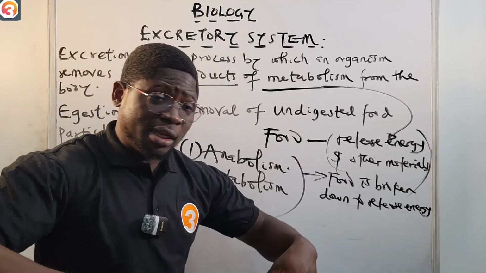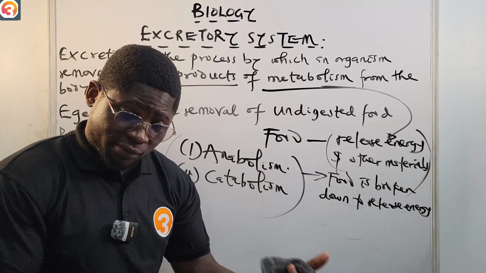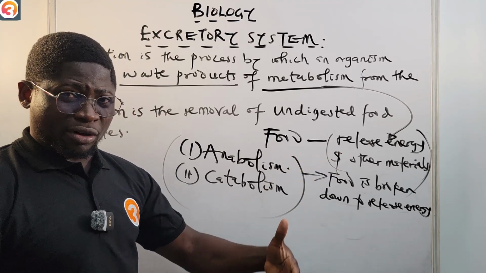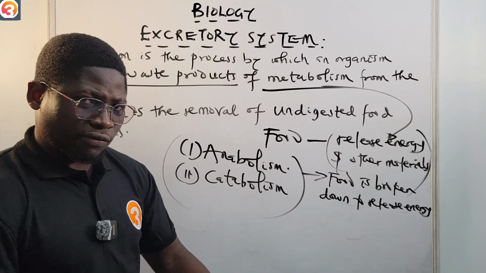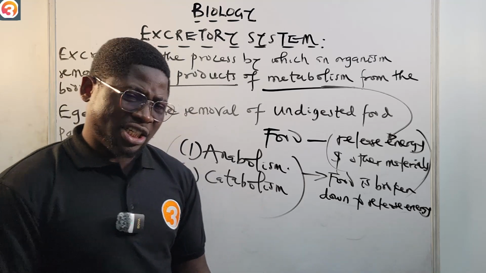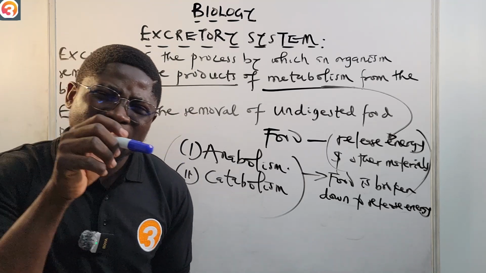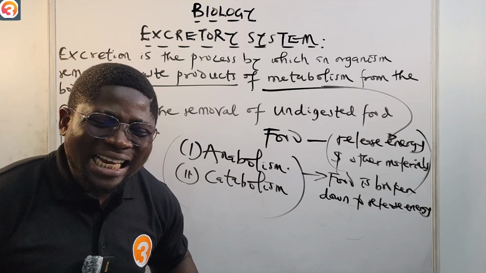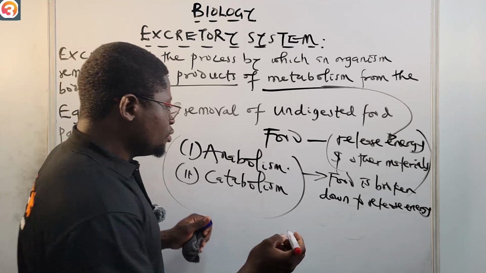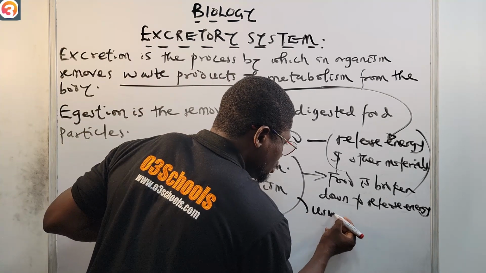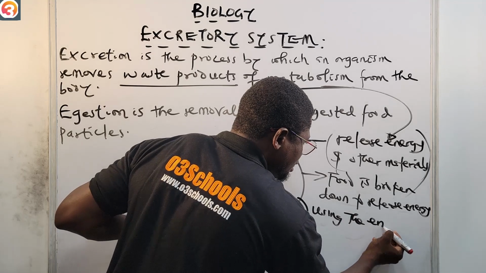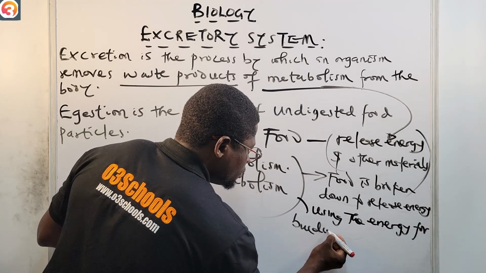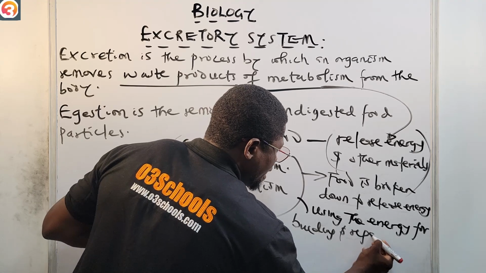For example, when food is digested, that's breakdown of food to release energy. Now, the other process is the use of that energy that has been released for building and for repair.